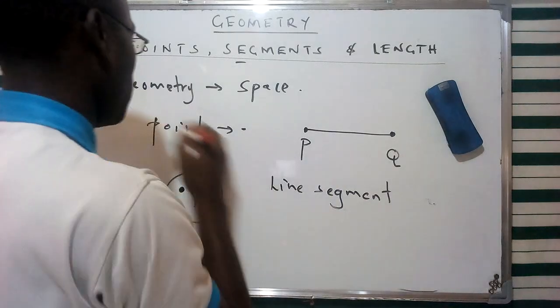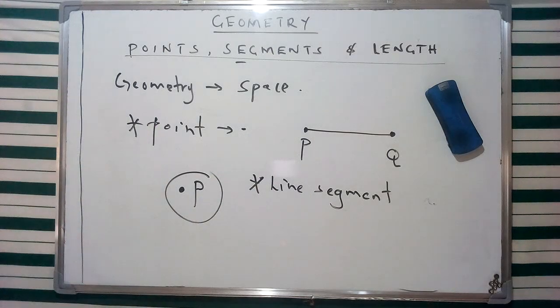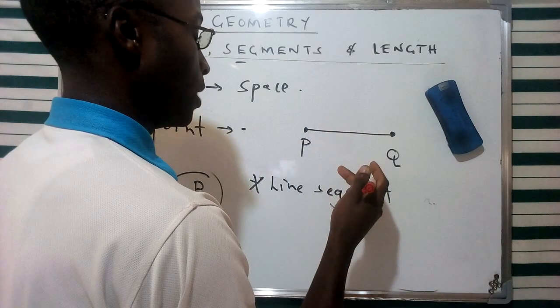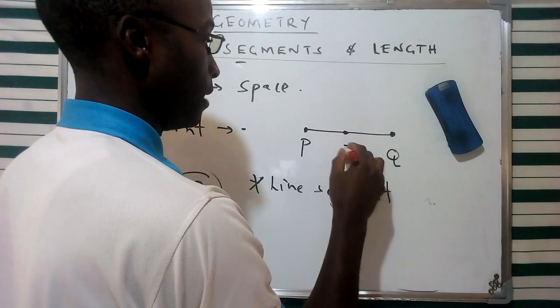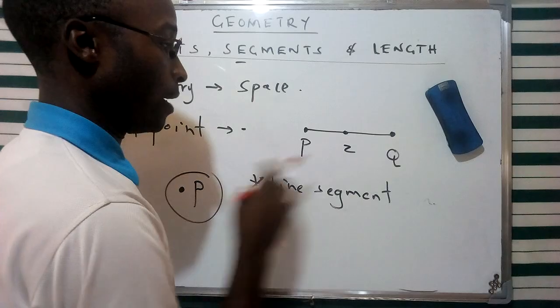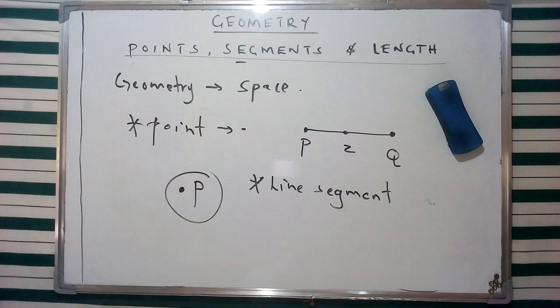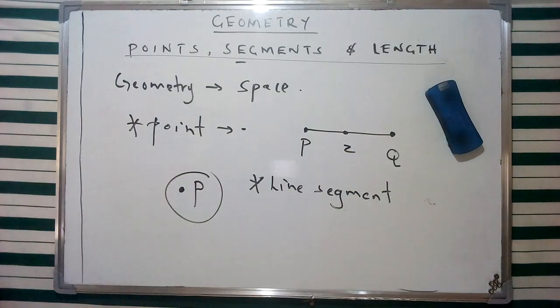And of course, we're going to see that apart from the point, for the line segment we can describe length. In this particular case, I'm going to take note that in some cases we can have a line segment and some sections of it. If in any case we had a point like Z that is in between this line segment P and Q, then Z is going to constitute a point that is within the line segment, and therefore can be described as an aspect of point B. So the line segment consists of these two endpoints and another point that can be described in between them.